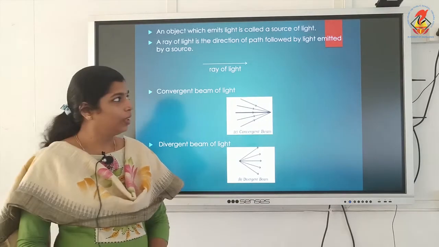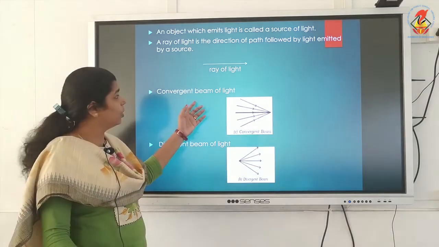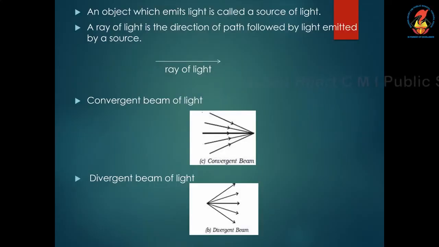Here a convergent beam is there. A convergent beam of light means so many rays of light will converge to a single point. All the light rays will converge to a single point. That type of beam is known as a convergent beam of light rays.